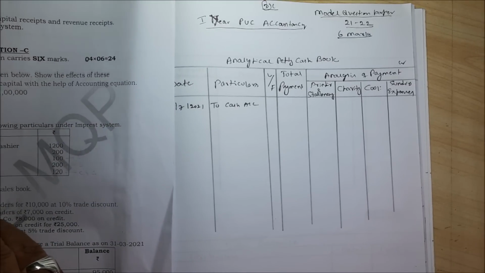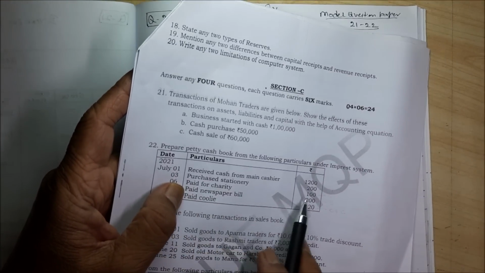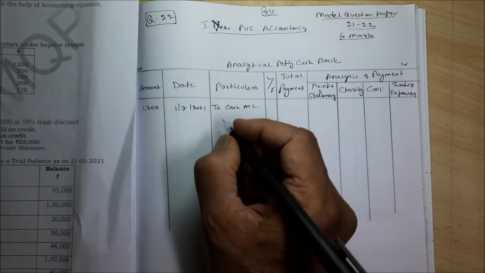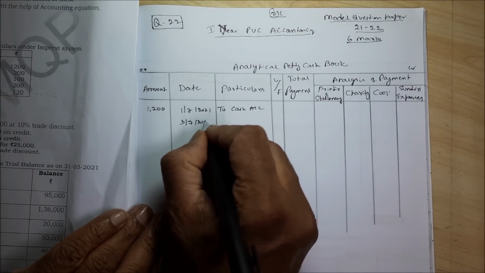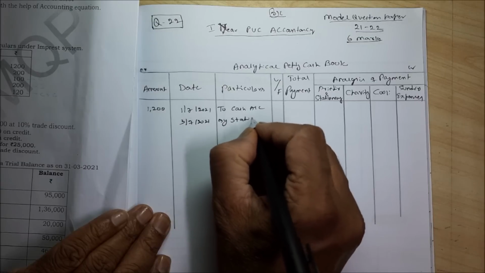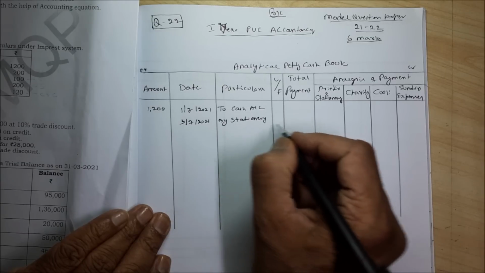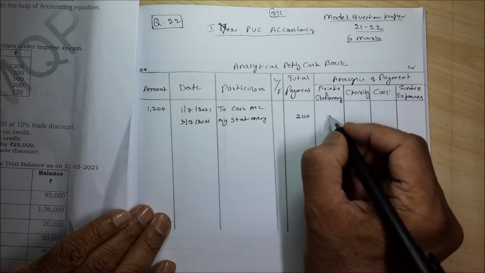Next, purchased stationery on 3rd July, purchased stationery 200. So 3rd July 2021 by stationery, total payment is 200.